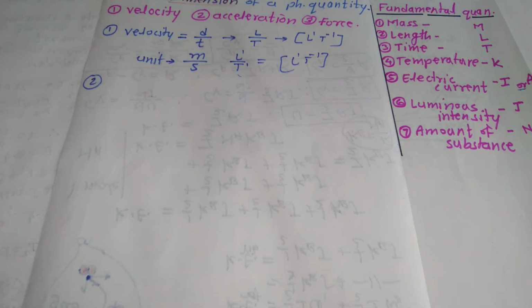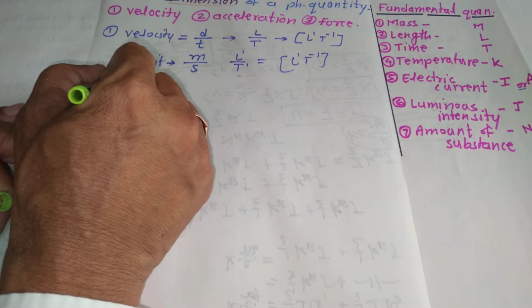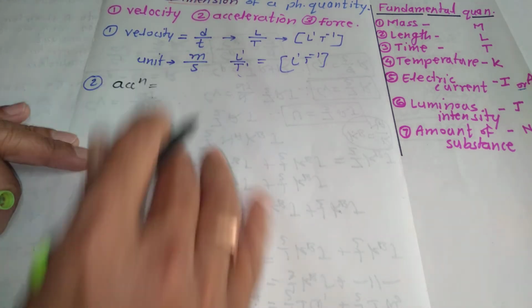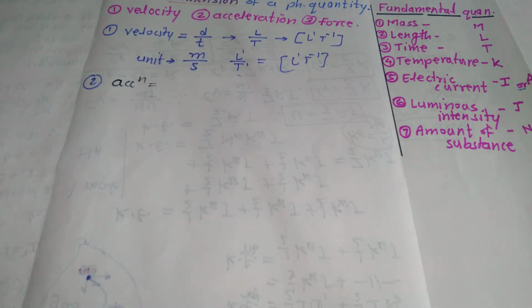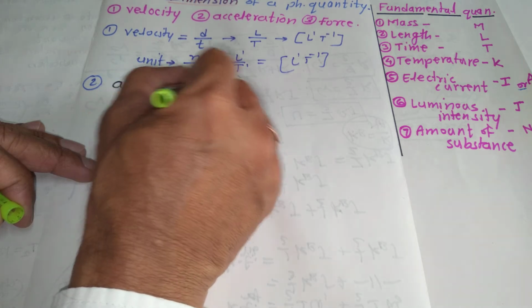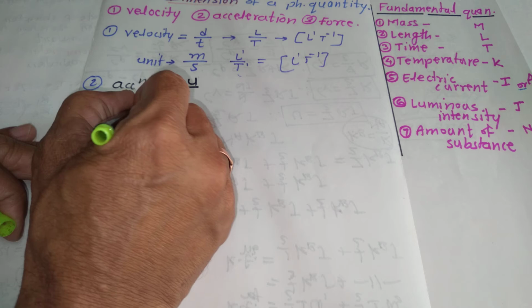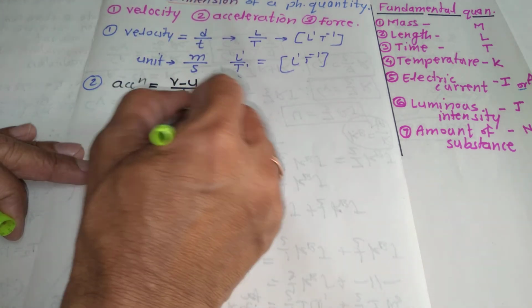How can it be obtained? Let us see here. Acceleration a is equal to the rate of change of velocity. Means what? Change in velocity, v minus u, upon t, or with the help of unit, meter per second square.